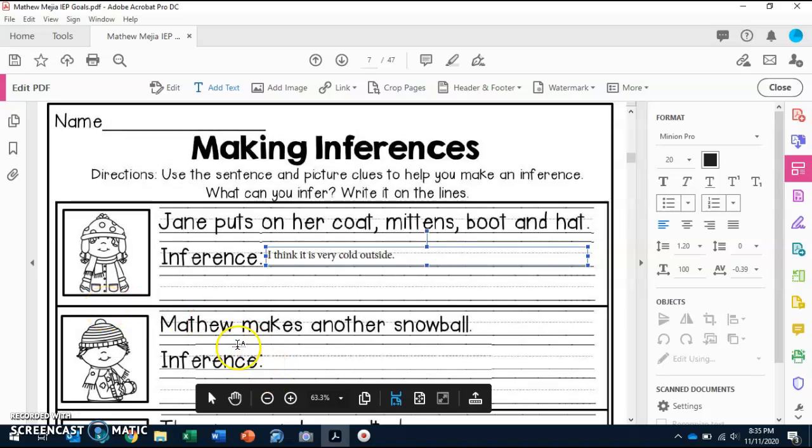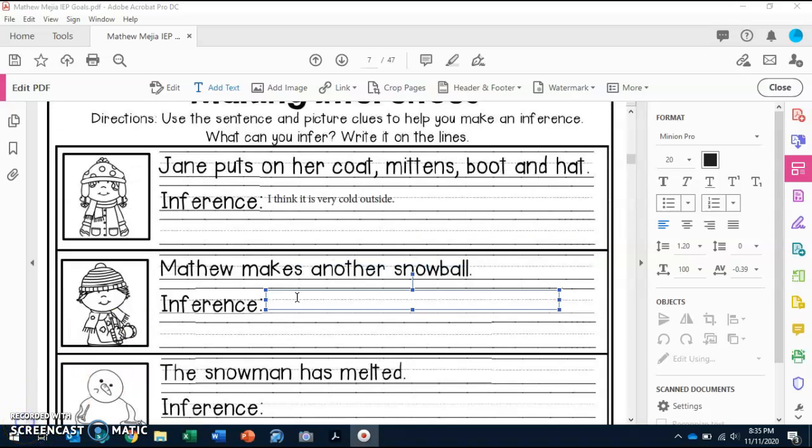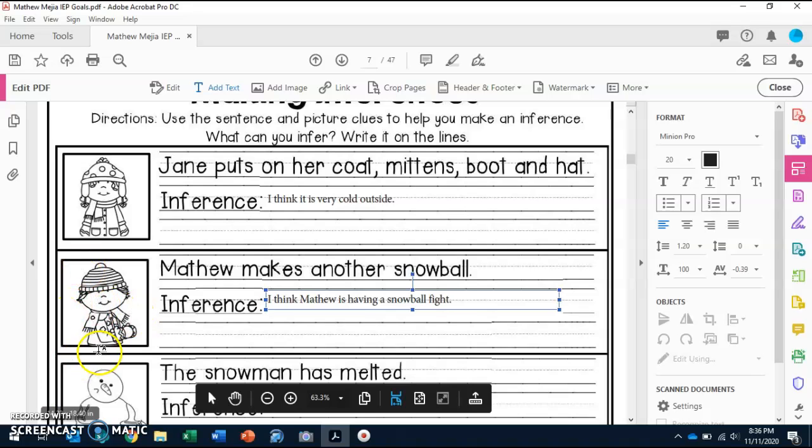Now the second one, look, it has your name. Matthew makes another snowball. So what can you infer from this? If he's making another snowball, maybe he's having a snow fight. So we can put I predict, or we can put I think, either one is okay. Matthew is having a snowball fight. These are just things we think based on what we see.